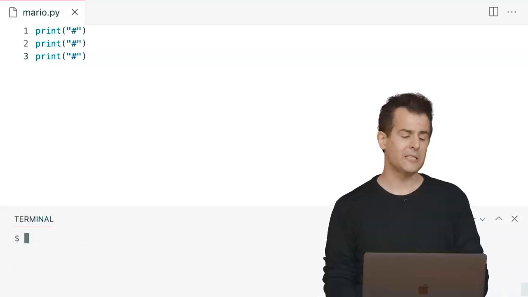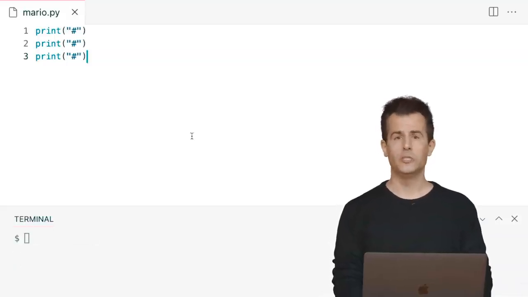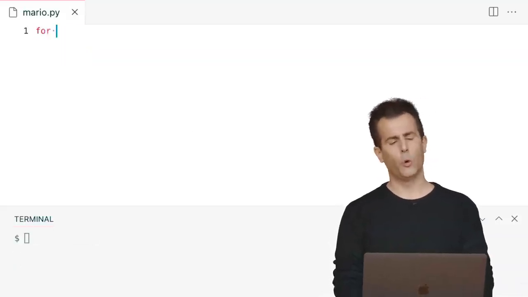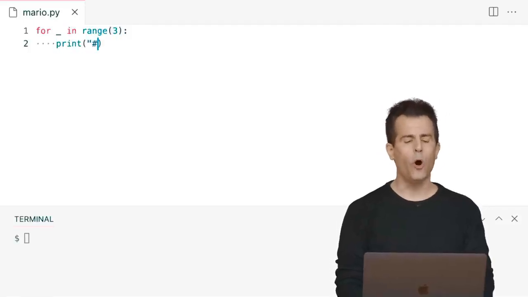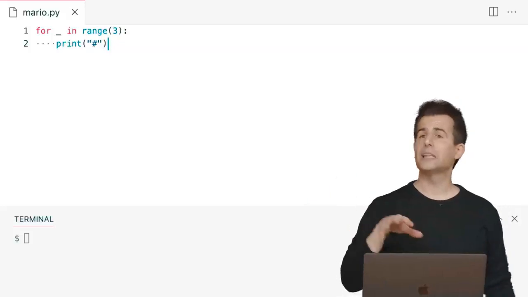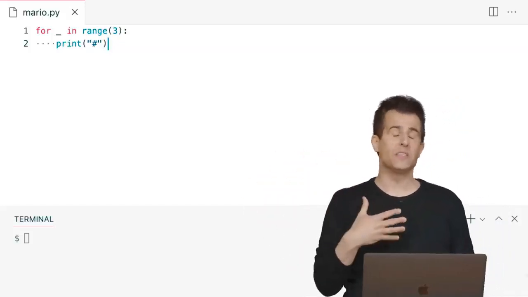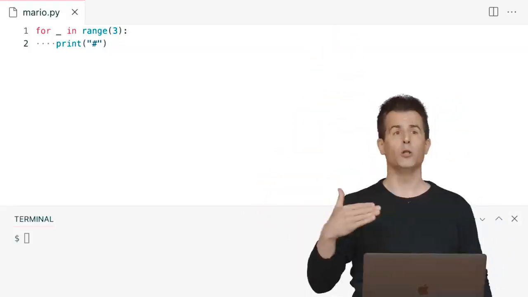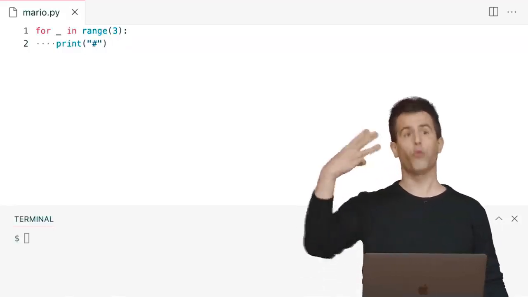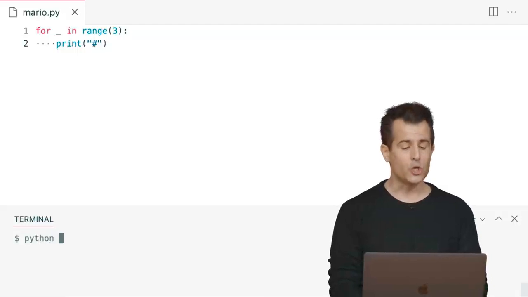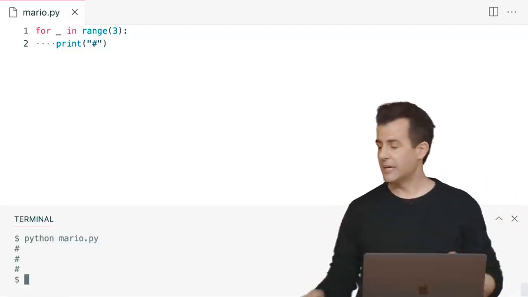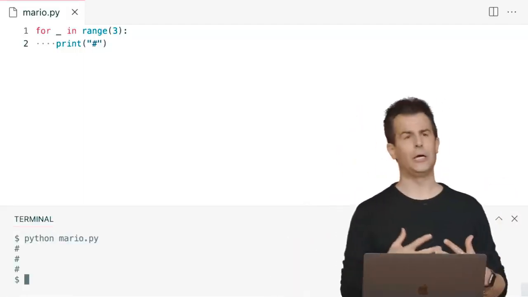So let me at least adopt some of today's lessons learned and instead do something like this. For underscore in range of 3, let's now print out just one of these at a time. The fact that I've now used a 3 in range means if I want to change it to something bigger or smaller, I change it in one place, not in 3 or more places. And this code too, of course, if I got it right, is just going to print out the exact same thing. So we're iterating here.